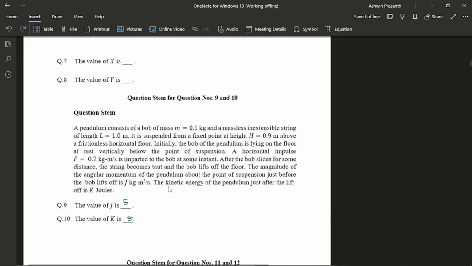Even though I wasn't able to attempt it, I wasn't disappointed because finally, as the paper ended, I realized that 2.5 years of preparation was finally over, and I'm finally free now. So just because of that feeling, all the disappointment of not being able to attempt this question had vanished. It was a great feeling, a feeling of freedom that I got finally. So, anyways, that was the end of JEE 2021 for me.